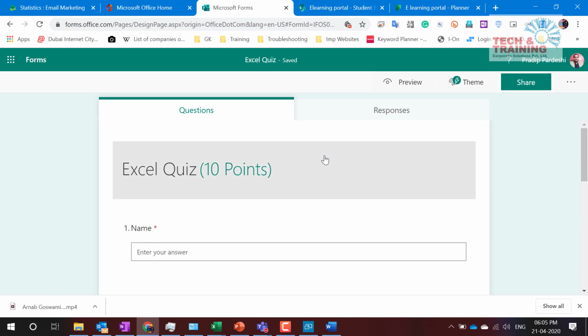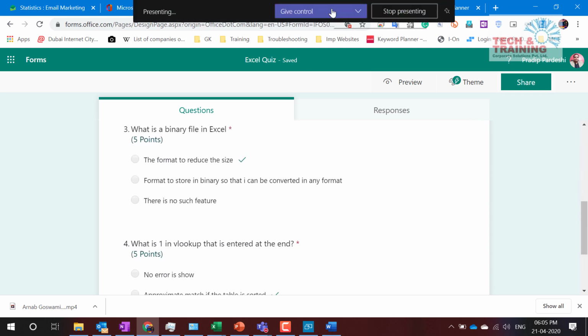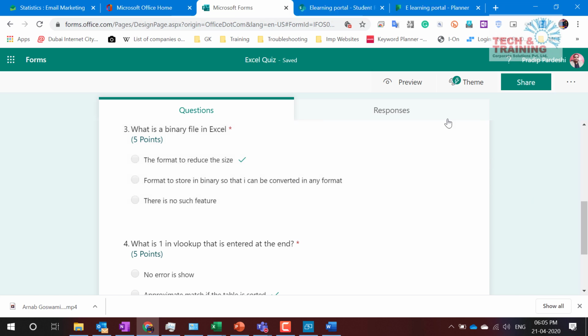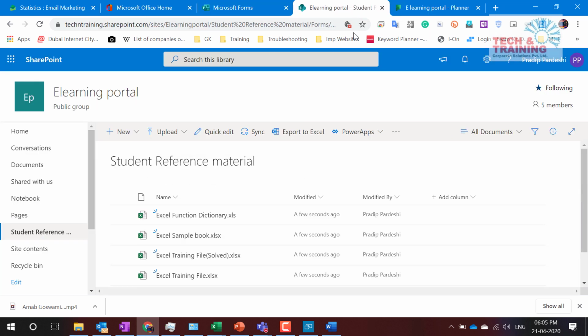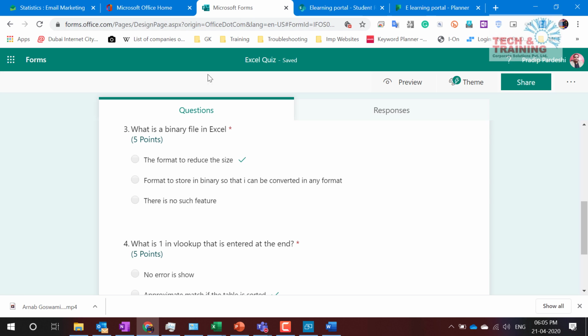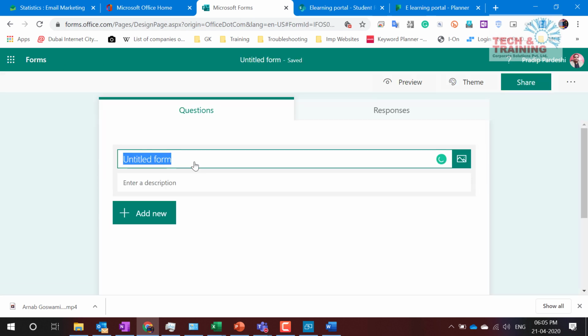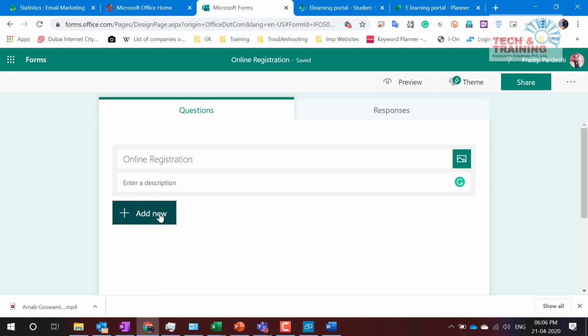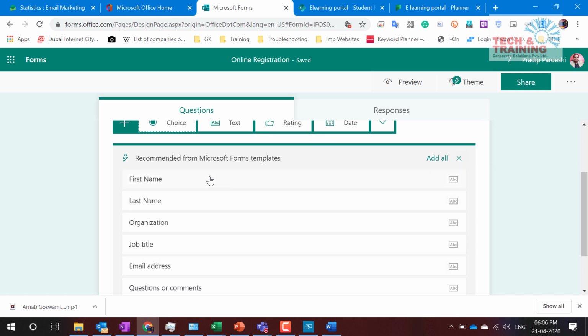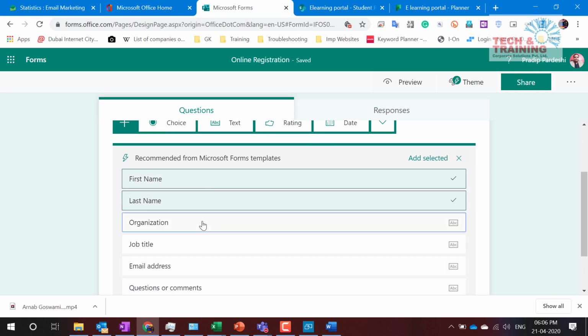So this is one form that we have created, and let's say the second form I'm not creating, but what I'm going to do is use the existing form in our survey. I think I'll quickly create a form also, form online registration. And here the name will be first name, last name, organization.